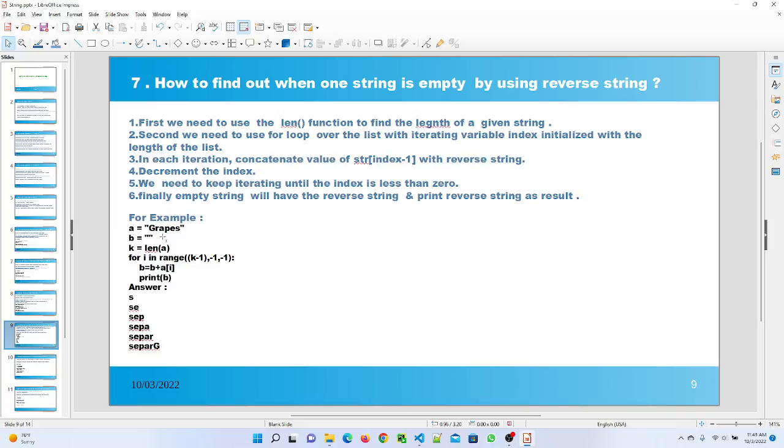I mentioned string A is equal to grapes and I gave B as an empty string. Here, first I use the length function to calculate the length of my string. Then I use the for loop with the range function, and I use the index value -1. I decrement the index and finally I get my reverse string. So this is the way you have to find the reverse of a string.